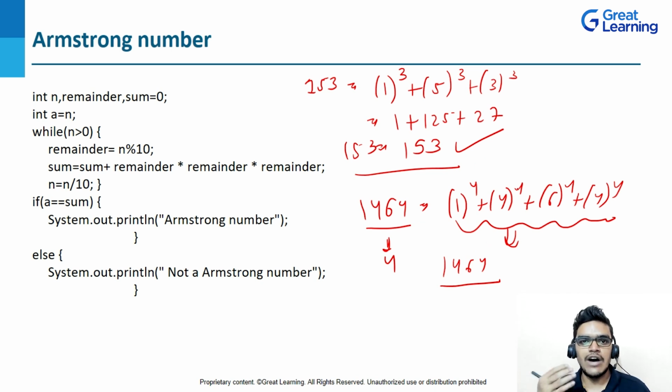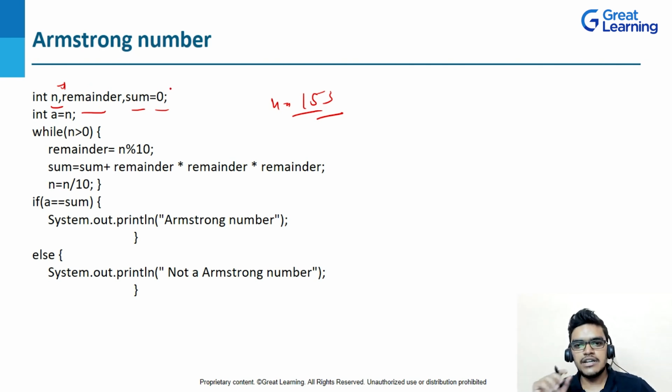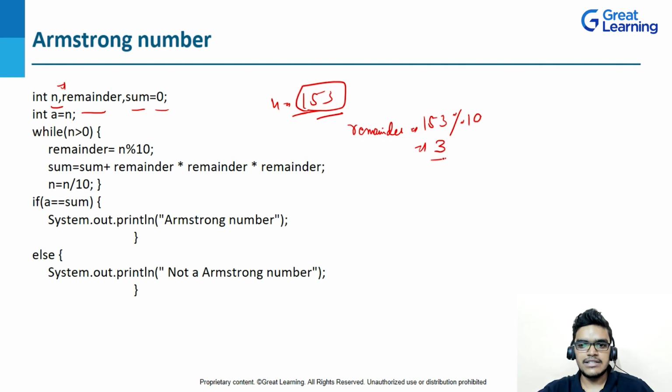Now let's see the logic of Armstrong number. Here, first I have created an integer variable n, remainder, and sum equal to 0. For n, I can take any integer value, let's say 153, to check. Then I have created another variable remainder, and then another variable sum equal to 0. Now let's understand the logic. First we have remainder, that is n modulus 10. Suppose we have 153, right? If I do 153 modulus 10, then I will get a remainder of 3, right?